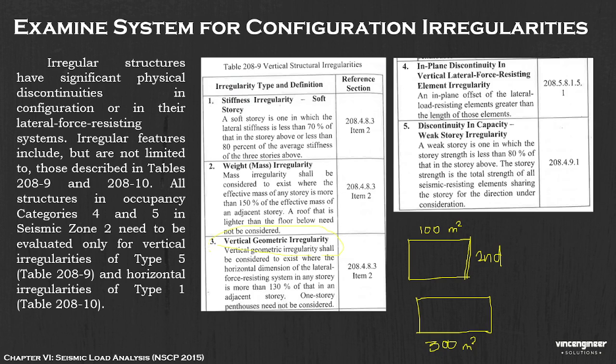Vertical geometric irregularity. So you should limit it to only 130% of your floor area on the next story, on your third floor. Okay? Okay, sige.